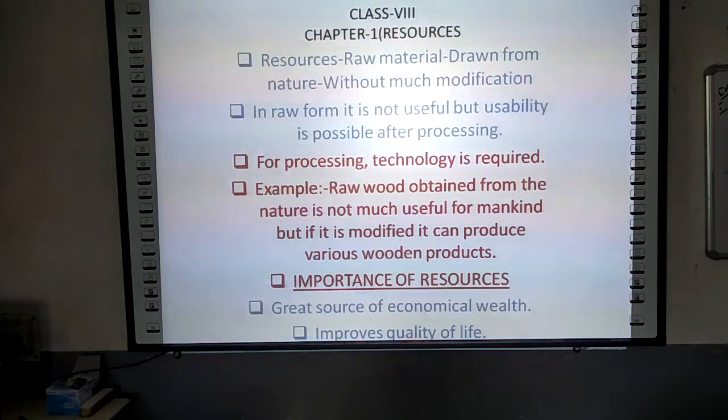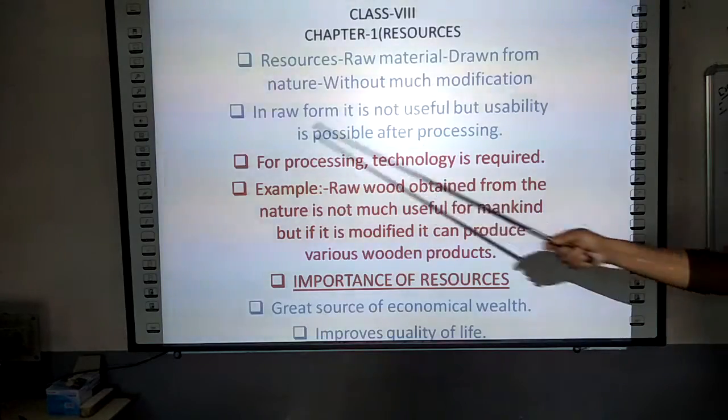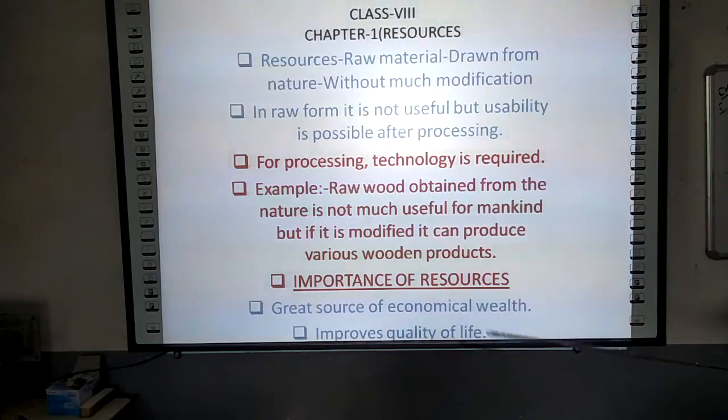Take the example of iron ore. Iron ore we get from nature, but until and unless we do some modification on it, we are unable to produce anything out of this raw material. So for the purpose of processing, human beings are required. The resource used here is human beings, and human beings apply their own skills and technology. So the third point is, for processing, technology is required.